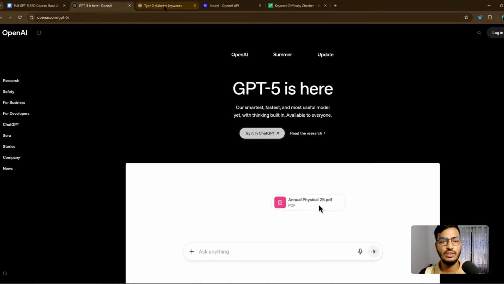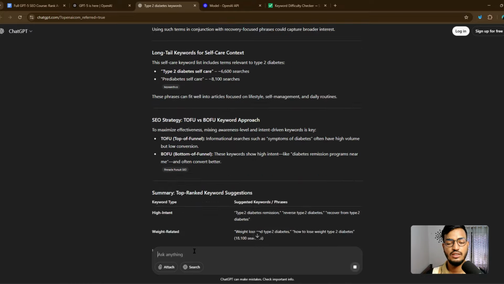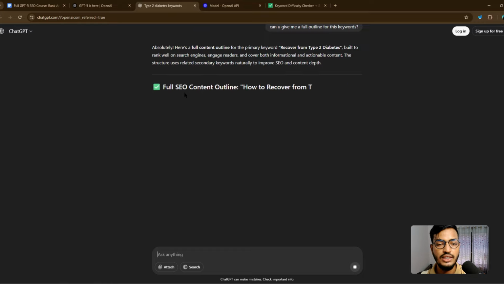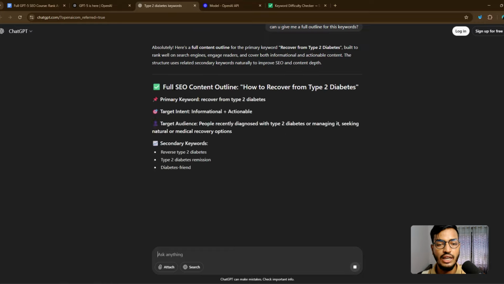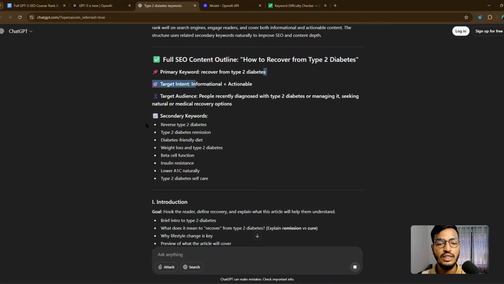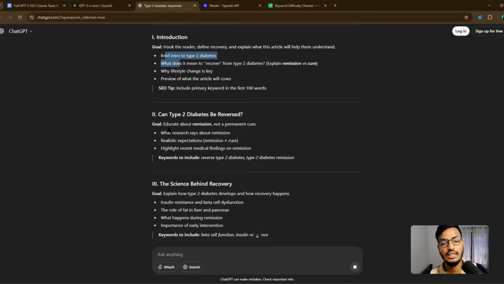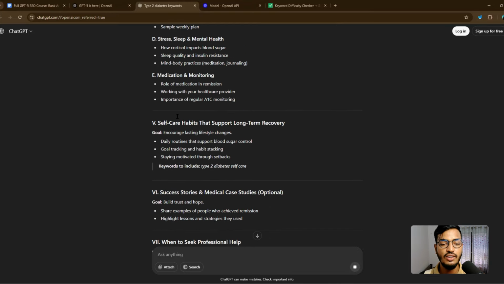Now I will ask it, can you give me a full outline for these keywords? Let me show you. Okay, you can see they are giving you the full SEO content outline for how to recover type 2 diabetes. You can see they're giving the title, primary keyword, target intent, informational and actionable, secondary keywords, target audience, and introduction, everything. They already created a blog post for me. Can you see that? Already created blog post.